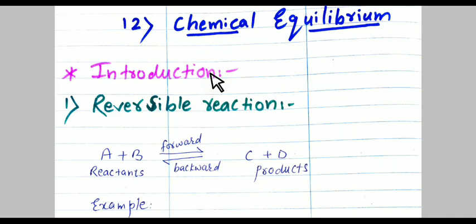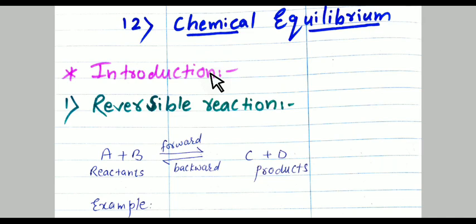Chemical equilibrium is a concept in which the rate of forward reaction is equal to the rate of reverse or backward reaction. Means the rate of forward reaction is equal to the rate of backward reaction. There are different types of reaction.